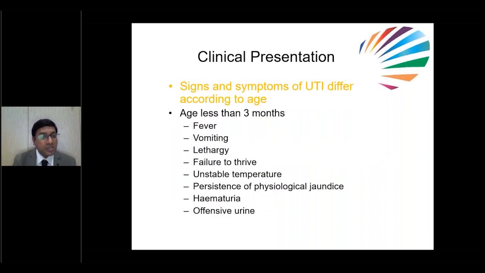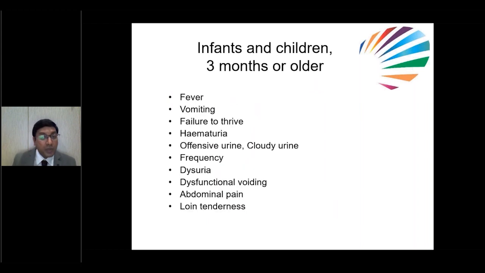What is the clinical presentation? Coming to signs and symptoms in neonates and kids less than 3 months, usually they'll have fever, vomiting, lethargy, failure to thrive. Sometimes they'll have unstable temperatures, and sometimes they'll have persistence of physiological jaundice also. Hematuria, sometimes offensive urine.